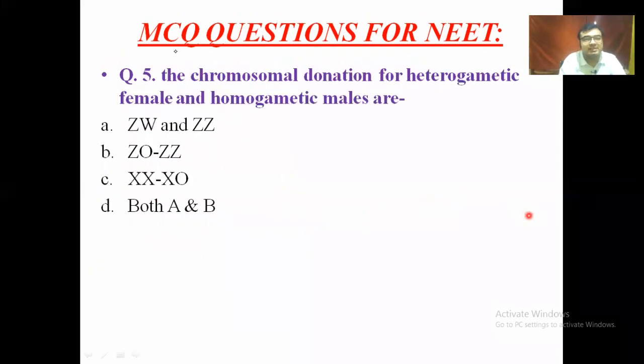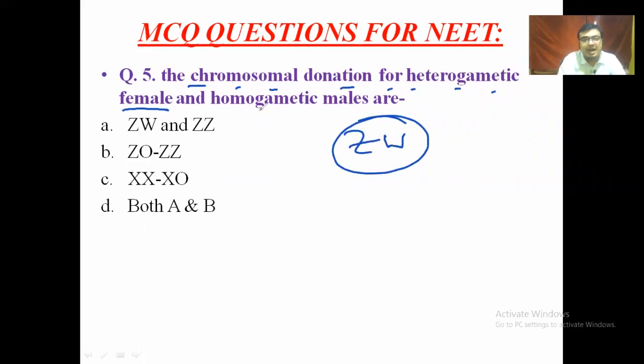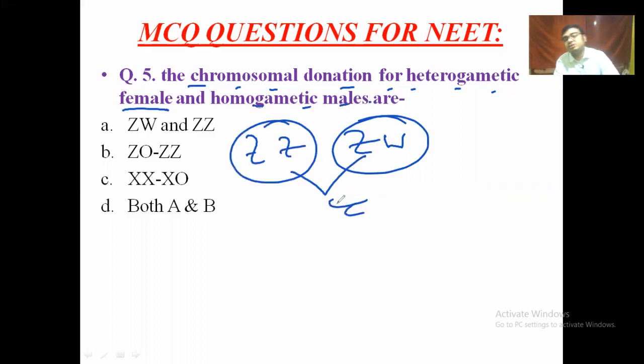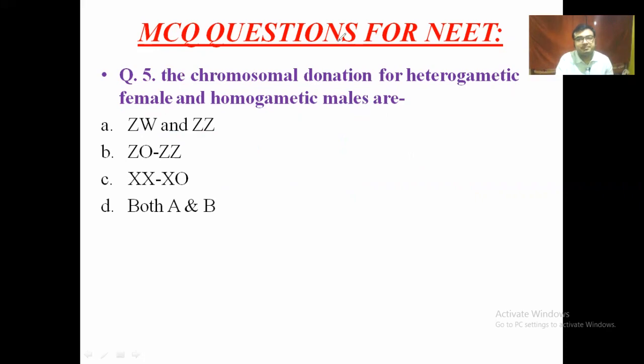And the last question: the chromosomal donation of heterogametic female, that means ZW, and homogametic male ZZ, which is normally found in birds, and that is ZW and ZZ. Right? Clear? This is the session.